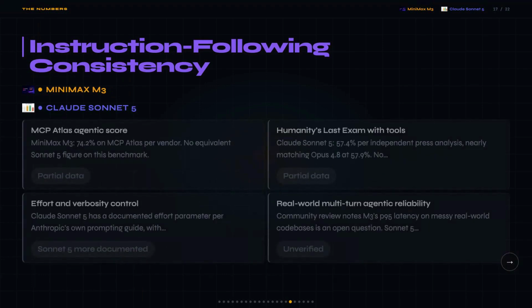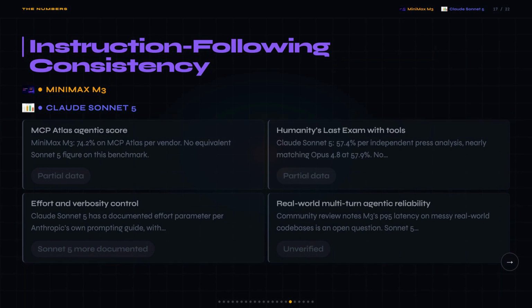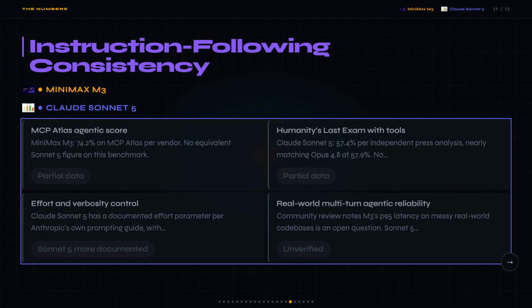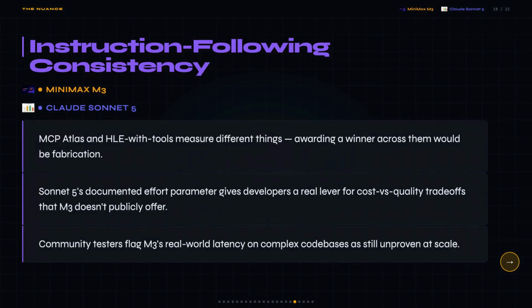What I found here is that the two models were measured on completely different benchmarks, which makes a direct comparison pretty hard. M3 has a vendor-reported MCP Atlas score of 74.2%, and Sonnet 5 has a press-verified Humanity's Last Exam with tools score of 57.4%. Those two numbers don't translate to each other, so I'm not going to pretend they do. The one concrete edge Sonnet 5 has is a documented effort parameter, low through extra high, that M3 doesn't publicly offer. Honestly, awarding a winner here would be fabrication.